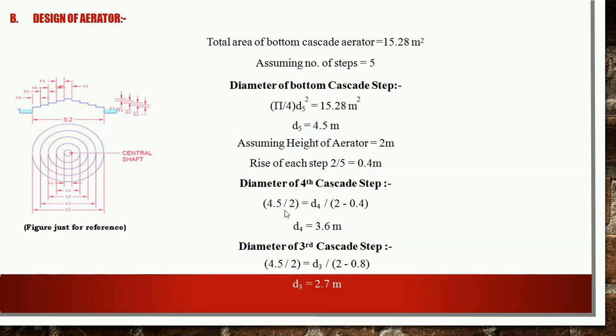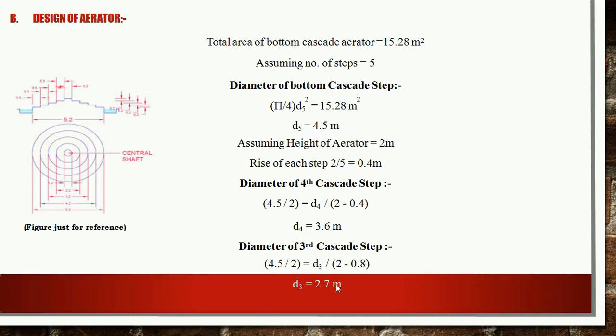So 4.5 divided by 2, it is equal to the diameter of 4th step, which will be divided by the height of the aerator 2 meter minus the height or the rise of the bottommost 5th step, which is 0.4 meter. So 2 minus 0.4 meter. Solving this equation, we get the value of D4 as 3.6 meter.